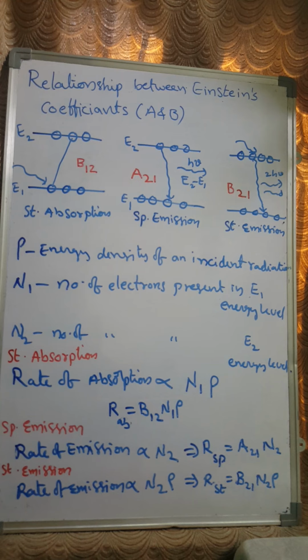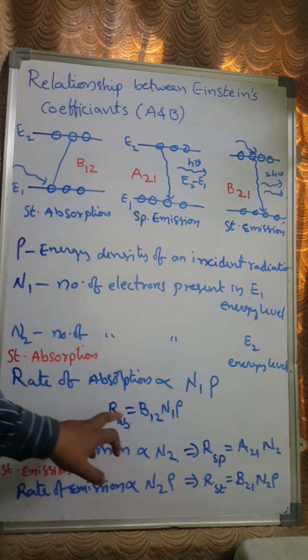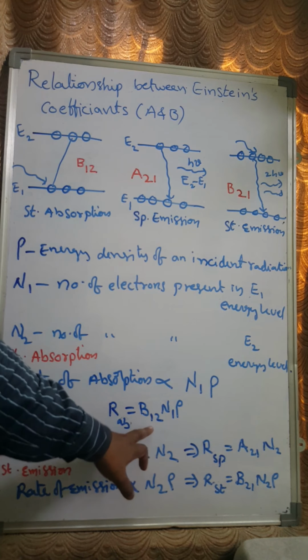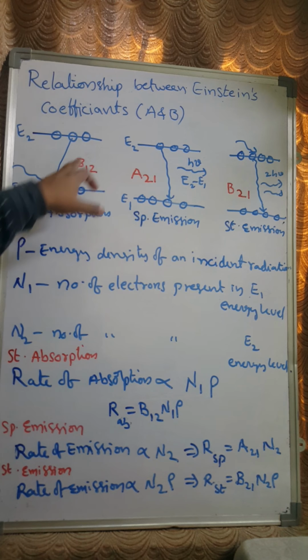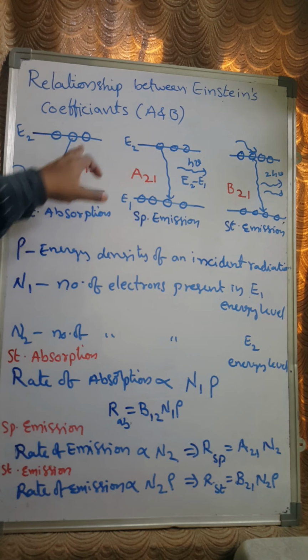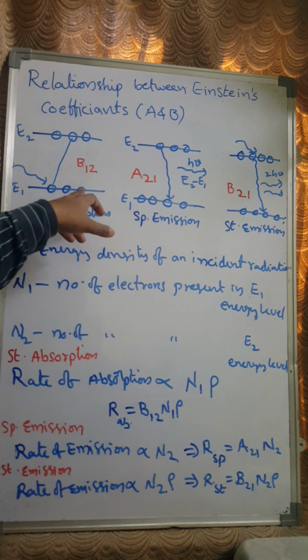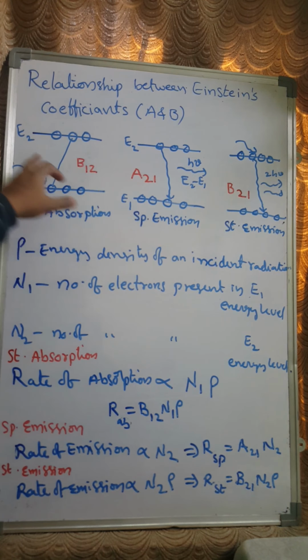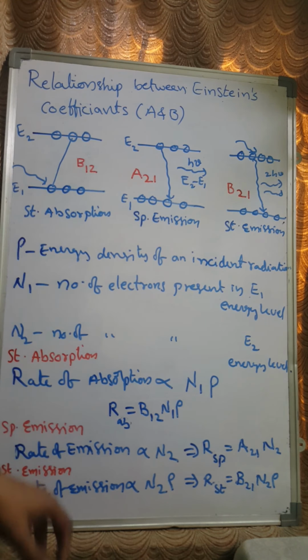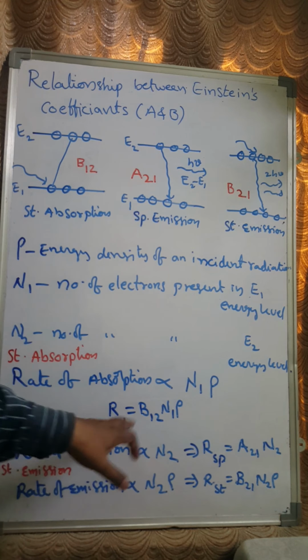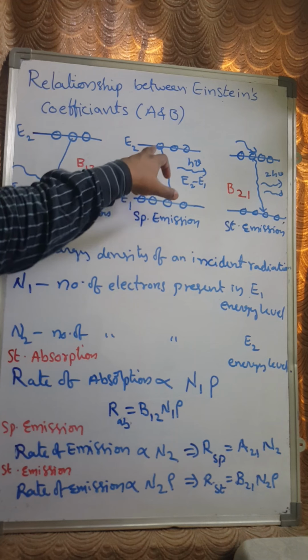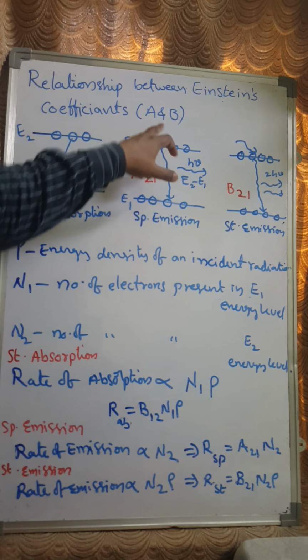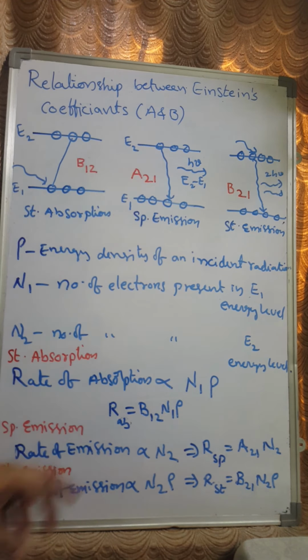The first one is stimulated absorption. The rate of absorption is B12, the transition from the ground state to the excited state, and it depends on the number of electrons present in the E1 energy level and the incident radiation. The second one is spontaneous emission. It directly depends upon the number of electrons present in E2 and is independent of incident radiation.